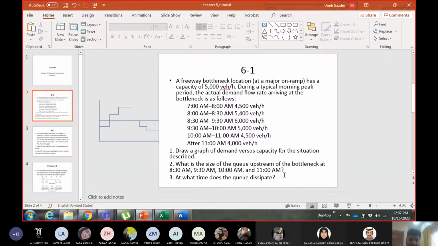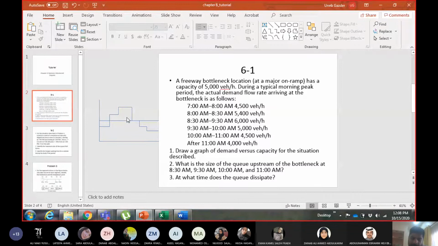Okay, everybody who got stuck in the queue at 8:30, until the queue starts to decrease, these people will remain in the queue and the additional will join. I told you when we're doing the example in the class, the queue will keep on extending until the demand goes below capacity. So in this whole region, which is till 10 a.m., the queue will not decrease.